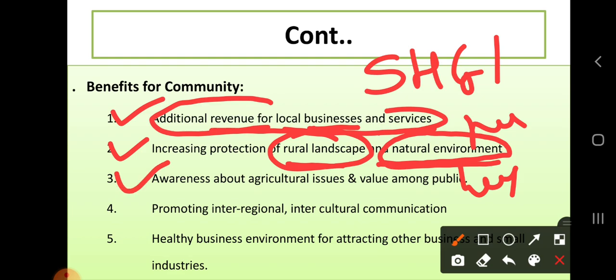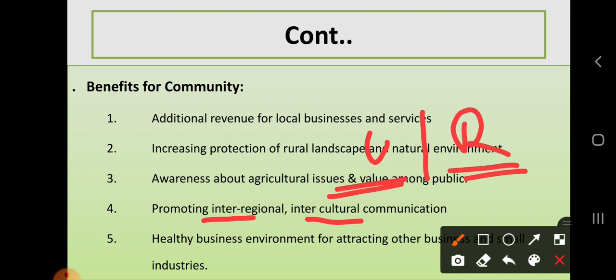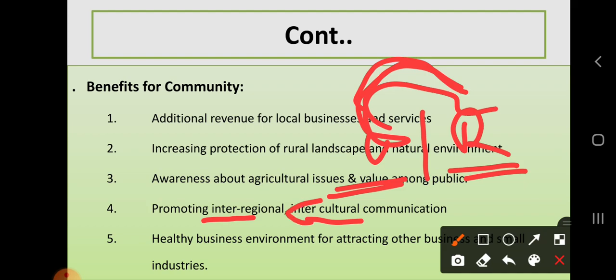Then it creates awareness about agricultural issues and values among the public. So it creates awareness about agricultural issues, meaning how these farmers perform the various tasks on their farms. Then it promotes interregional and intercultural communication between urban and rural people. So it promotes intercultural communication between rural and urban society.